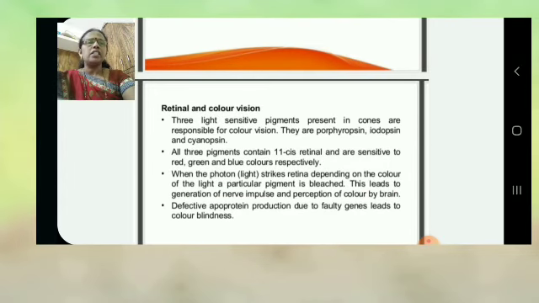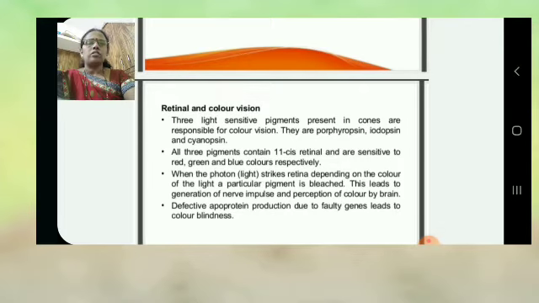Retinol and color vision. Three light sensitive pigments present in the cones are responsible for color vision. They are erythropsin, iodopsin, and cyanopsin. All three pigments contain 11-cis-retinal and are sensitive to red, green, and blue color respectively.